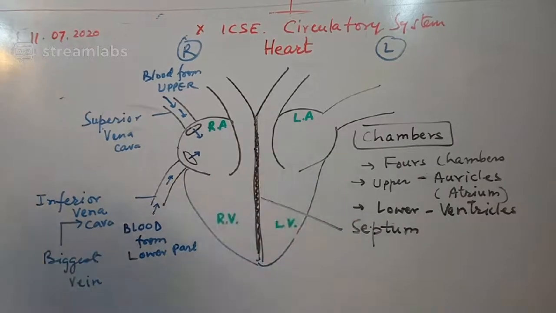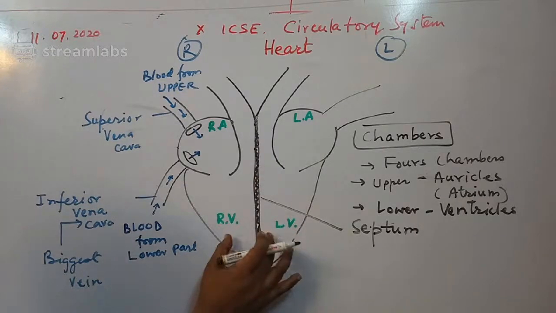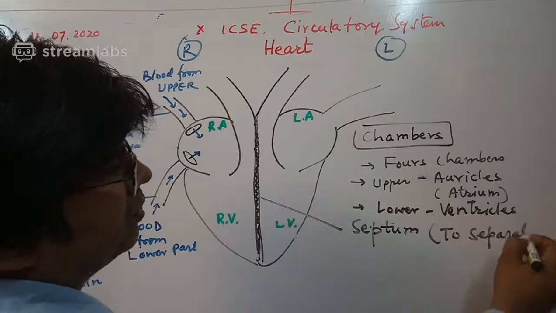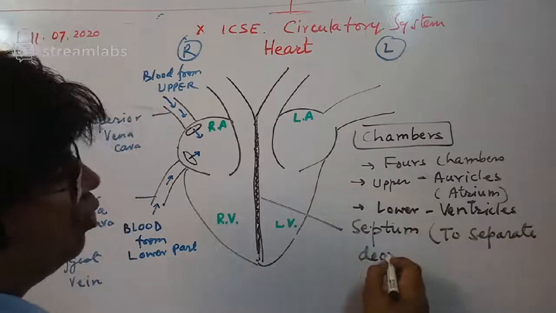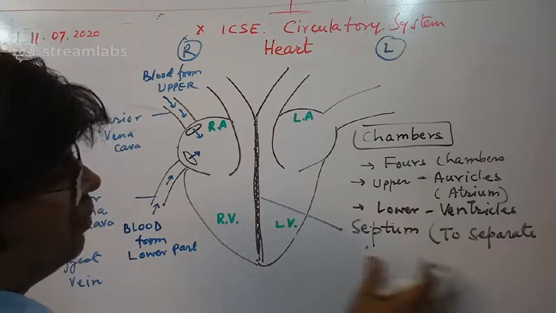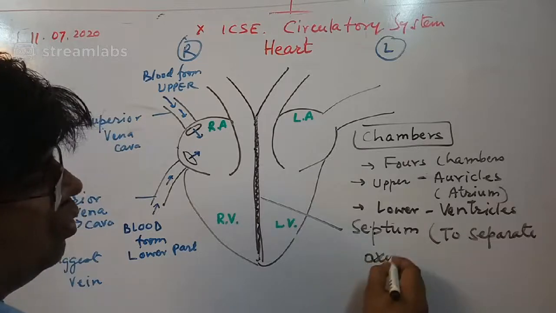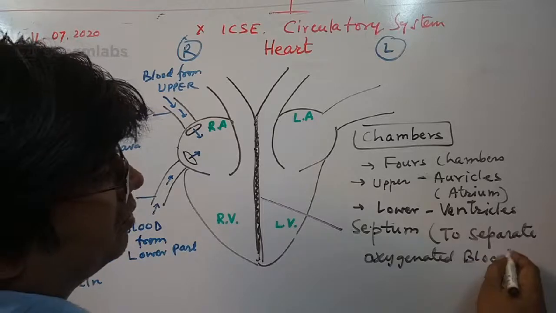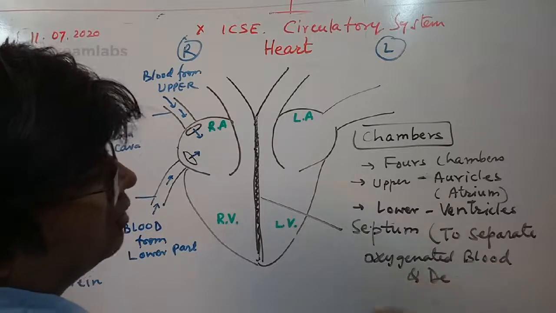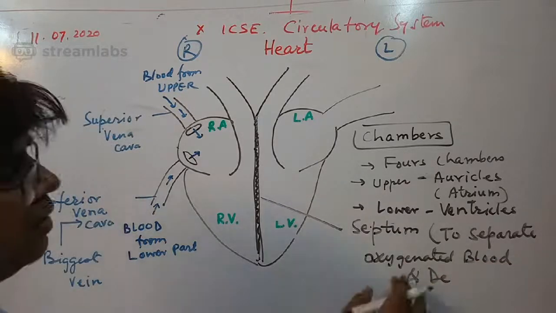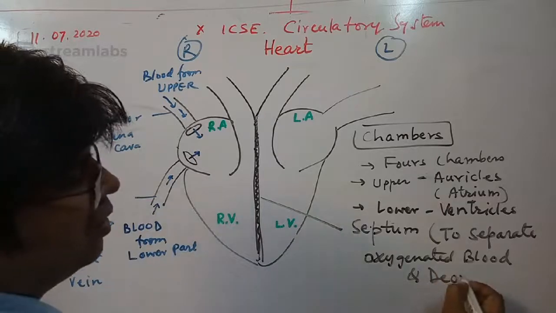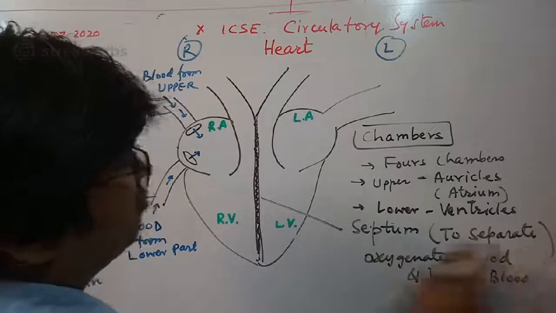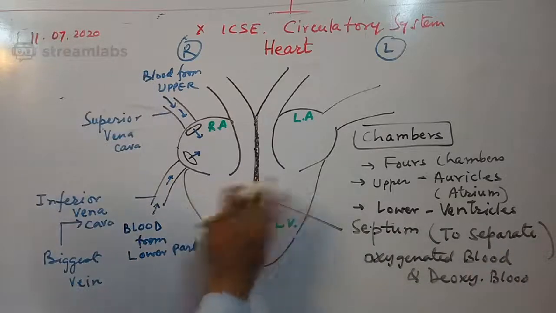Its main job is to separate oxygenated blood and deoxygenated blood. Therefore, just because of the septum, these two bloods would never mix.